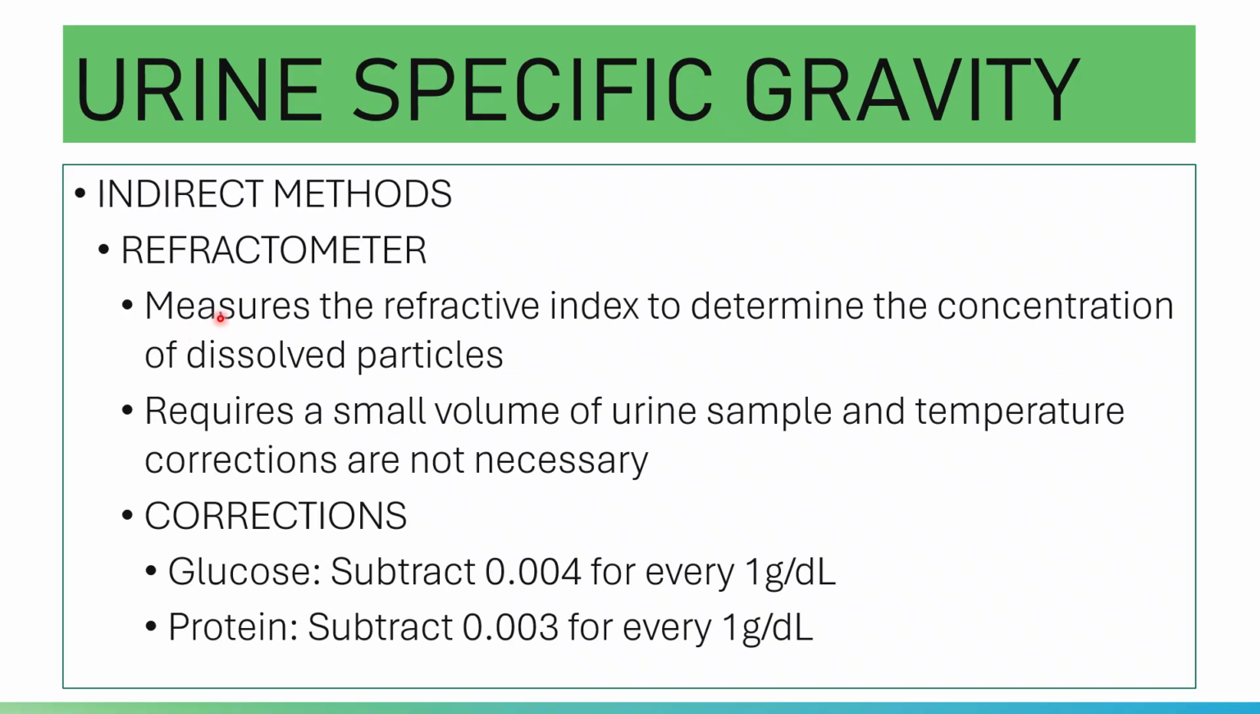The refractometer measures the refractive index to determine the concentration of dissolved particles. What is the refractive index? It is a measure of how much light slows down and bends when it enters a substance from air.